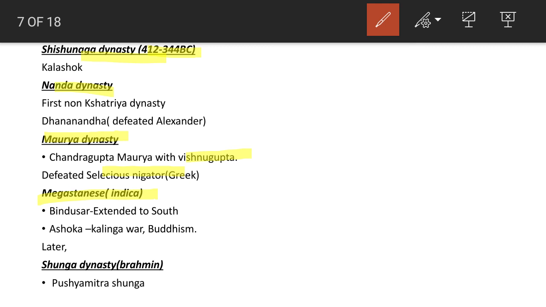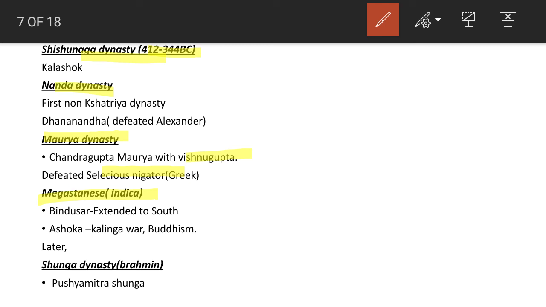Ashoka was also a powerful king, and he patronized the third Buddhist council. He accepted Buddhism after the Kalinga War.